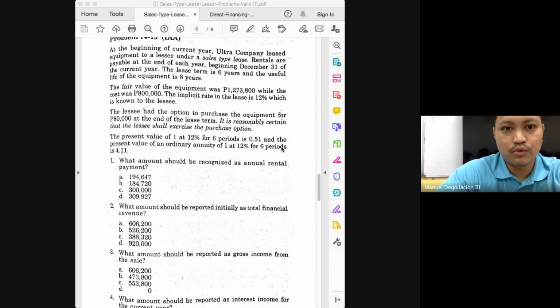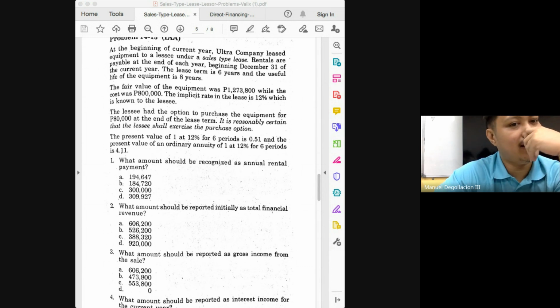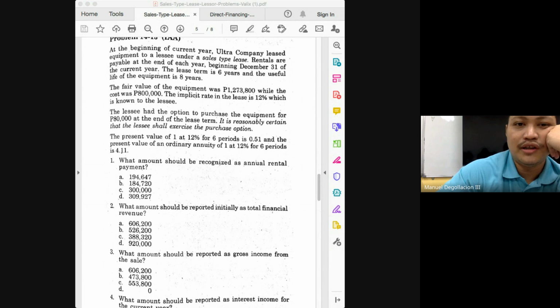Let's go back to the first question. What do we do with the 1,273,800, class? This would include the present value of your 80,000. How much is the present value of the 80,000? 80,000 times 0.51 is 40,800.